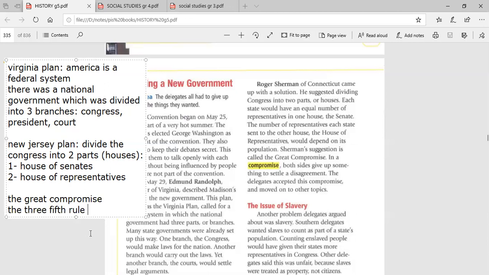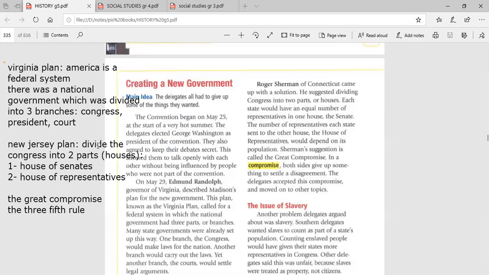So now the Constitution was done. They wrote the Virginia Plan, that America is a federal system and has three branches of government. They wrote the New Jersey Plan. The Congress was divided into two houses, the Senate and the House of Representatives. And they made the three-fifth rule, which said that each five slaves will be counted as three free people.